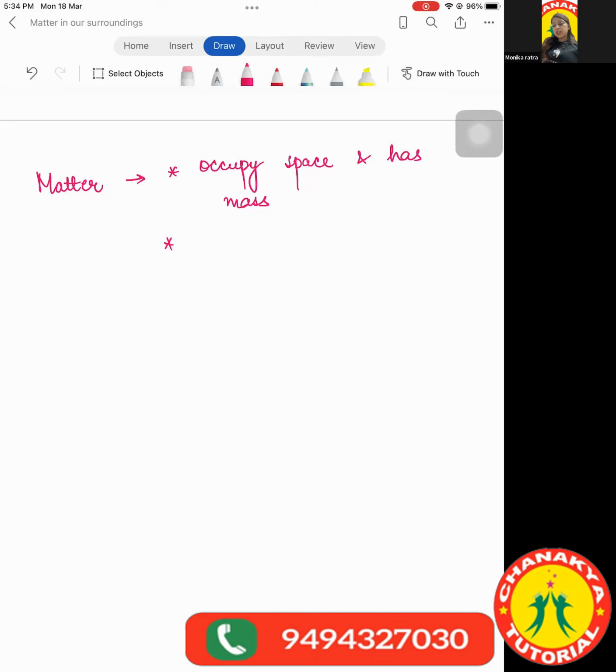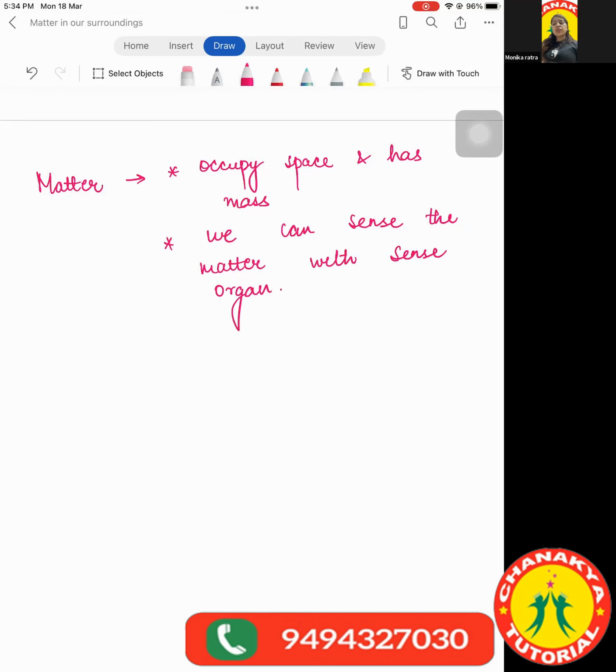Did I say anything like this in the last class? We can sense the matter with our sense organs. This I had explained in the last class, if you all remember. So these are the main conditions which tell us whether a given substance would be matter or not.